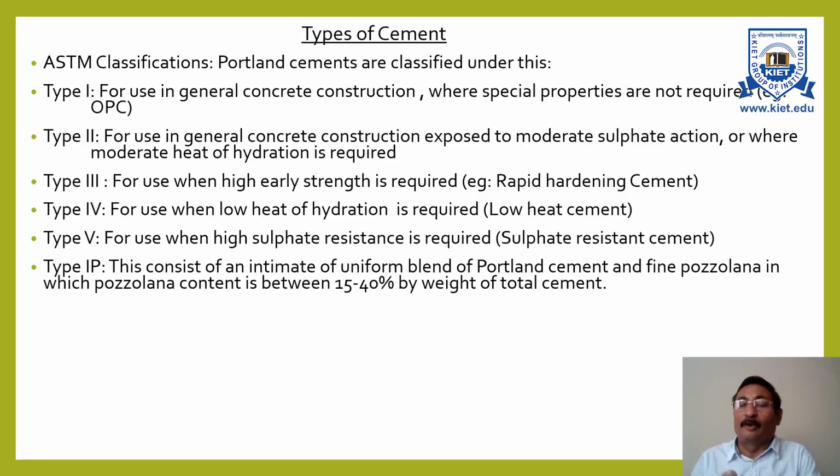It should not be more than 40% and it should not be less than 15%. So this type of cement is also known as blended cement. Since blending is done here, it is known as type 1P.